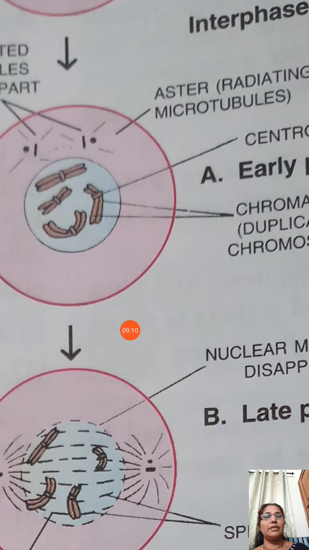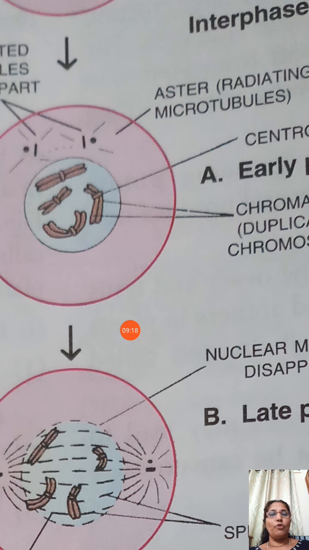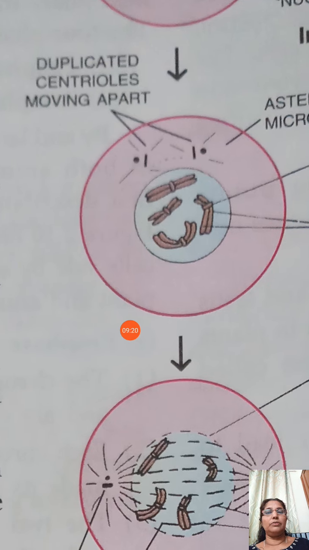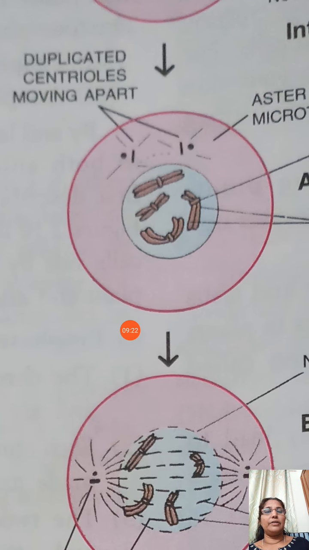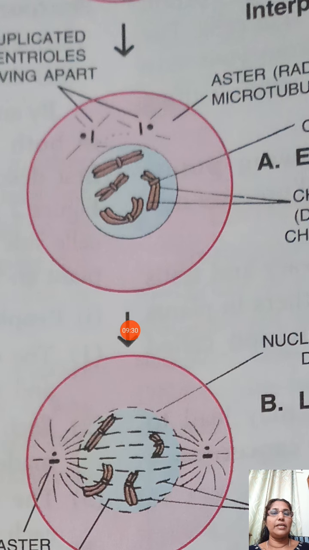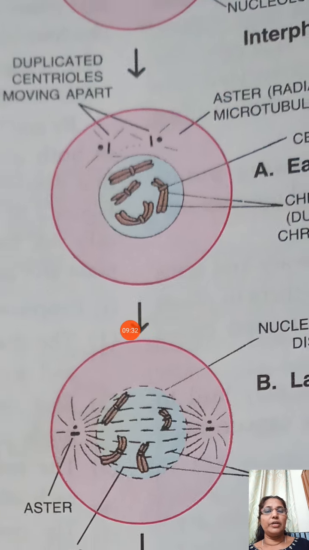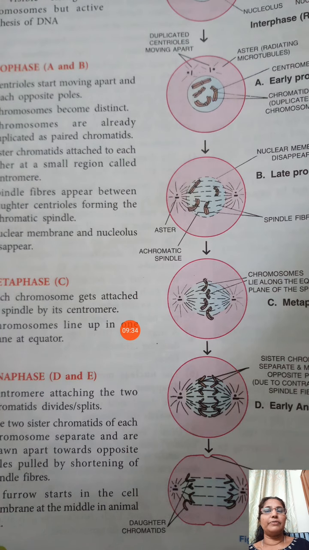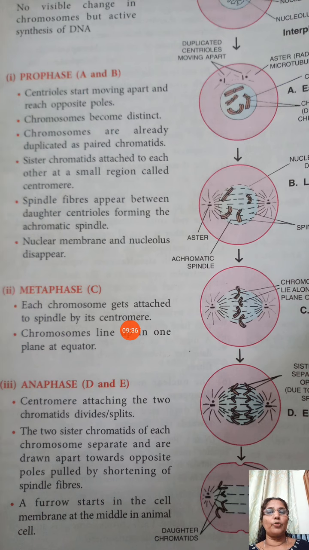Then certain asters, we can say star-like or radiating microtubules, are also formed from the duplicated centrioles, and they start to move to the two opposite poles. That is the first stage of cell division, and it is one of the characteristics of prophase.